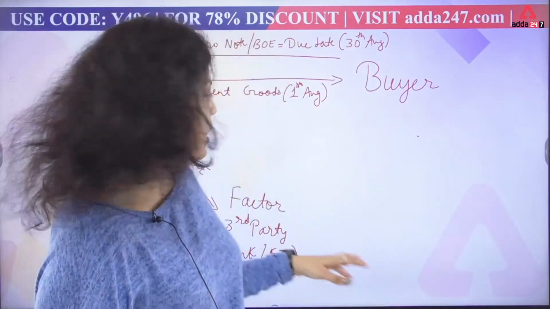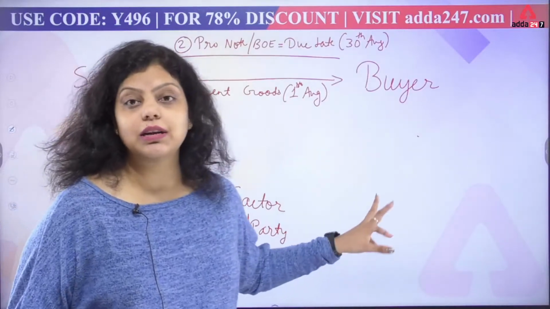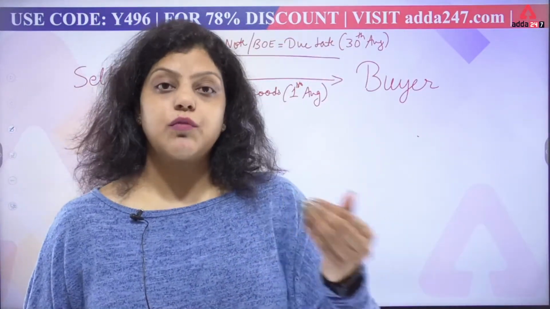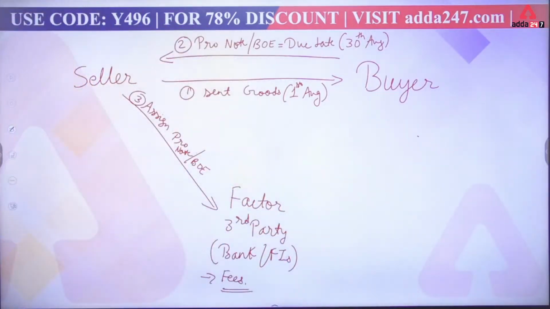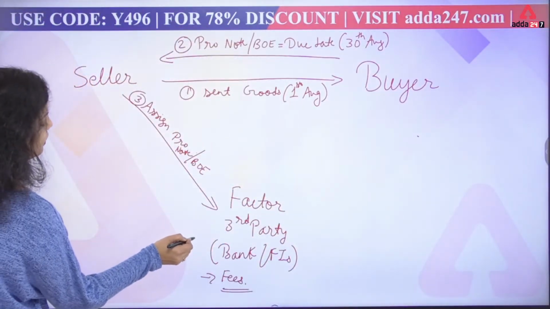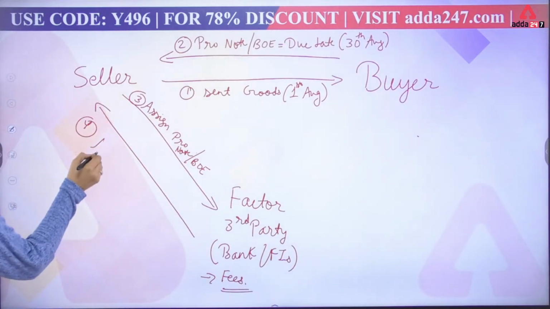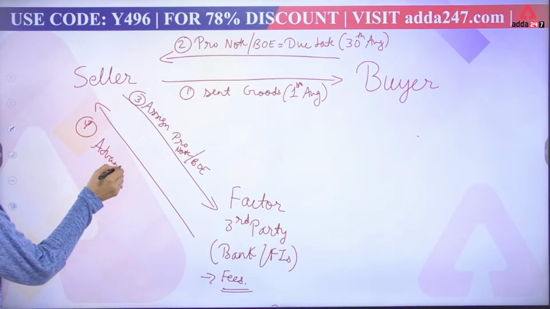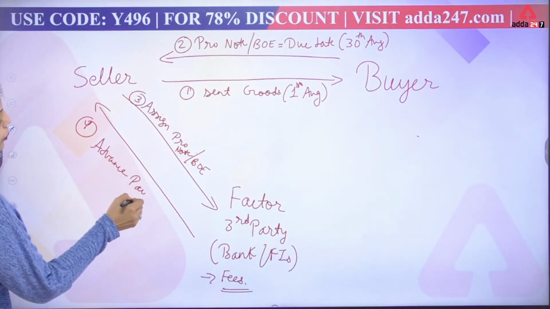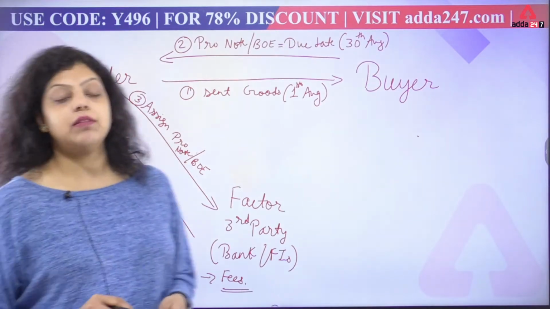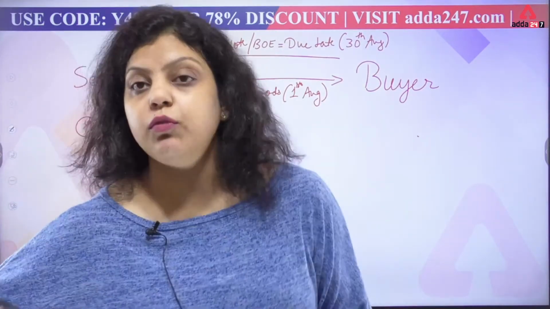In that situation, what will the bank charge? The bank will charge a certain commission, a certain fee, to the customer, the seller, the client. Now in that condition, what will the fourth step be? In the fourth step, the bank will pay the advance, the bank will give the advance payment to the seller. The client will get the advance payment in the fourth step of the factoring mechanism.